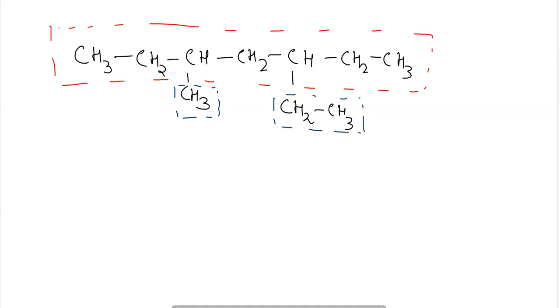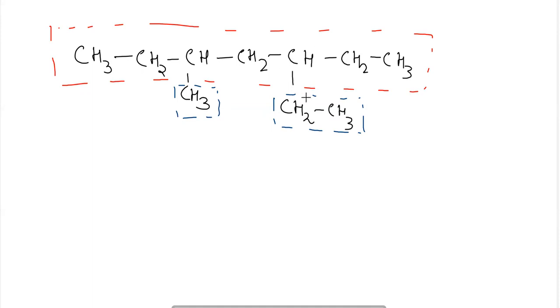So now the numbering can be done from both sides, the right hand side and the left hand side. If I start from one side, it will be 1, 2, 3, 4, 5, 6, 7, but the ethyl group is getting the fifth position. If I number from the other side, it will be 1, 2, 3, where the ethyl group is getting the lowest number.